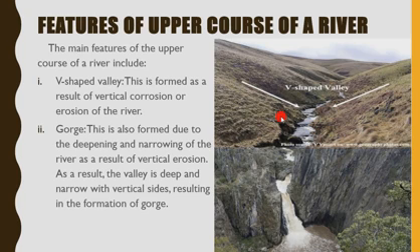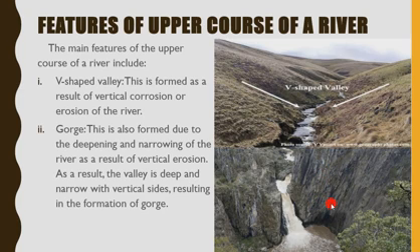Features of the upper course of a river. Earlier on, we mentioned that what happens is vertical erosion. Now look at it. V-shaped valley. Because of vertical erosion, what now takes place is a V-shaped valley. Then two is a gorge. As you can see, all these areas were eroded because of the flowing water.